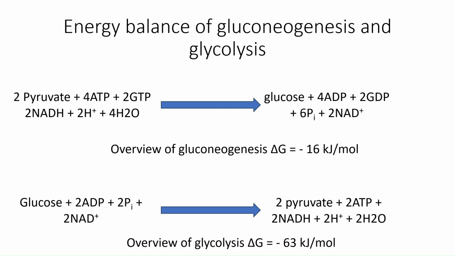But when the reverse is taking place, that is, pyruvate is converted to glucose, a total of 4 ATP and 2 GTP are used, and 2 NADH is also used, and there is no production of ATP. So, energetically, this is a very expensive process. But since the brain and nervous system mainly rely on glucose as energy source, this is required.